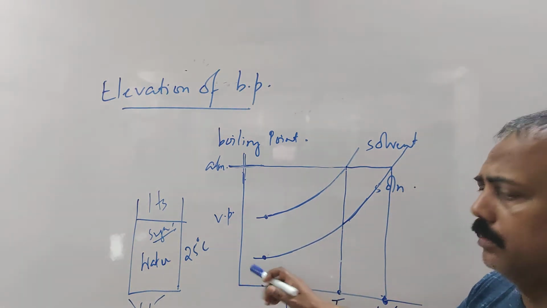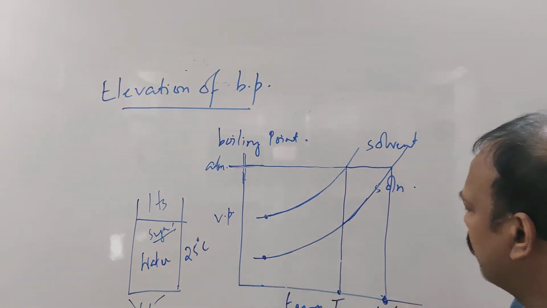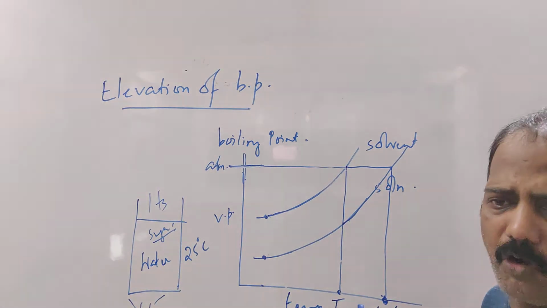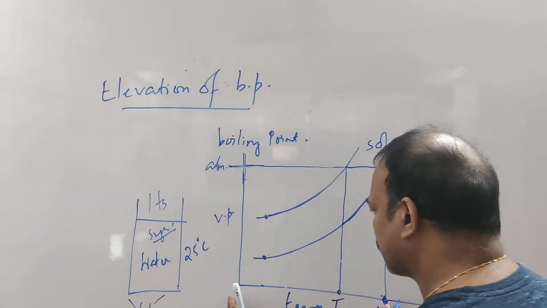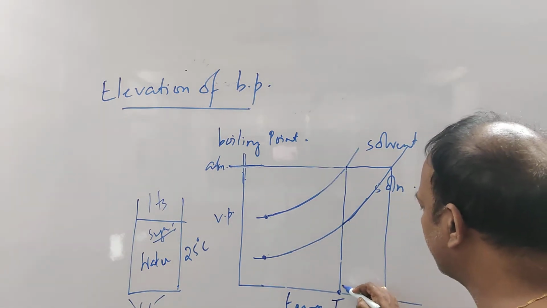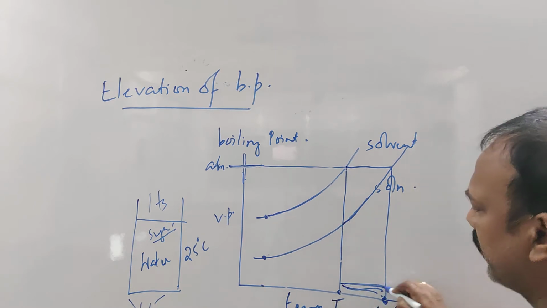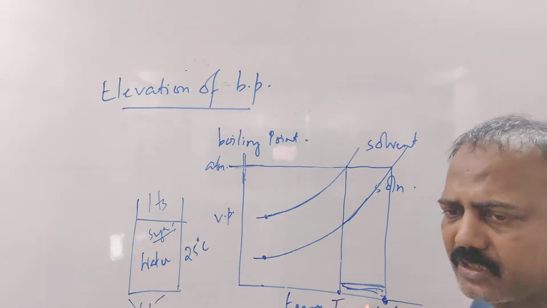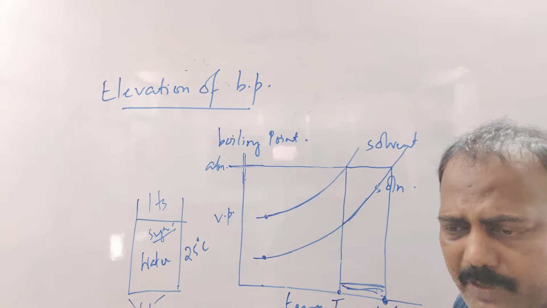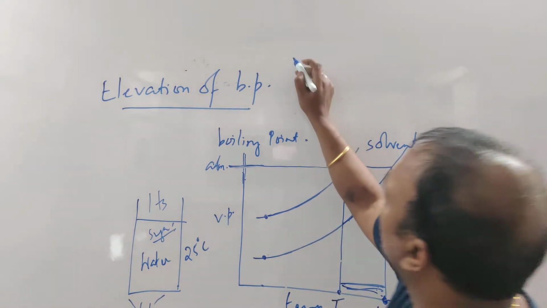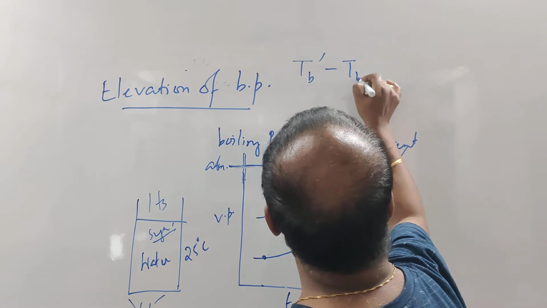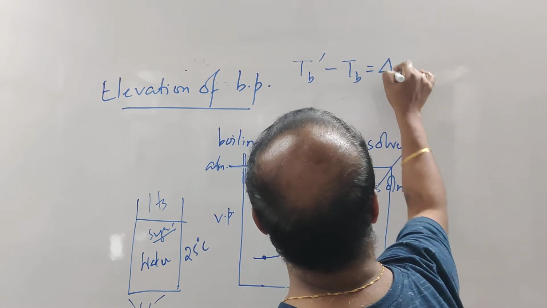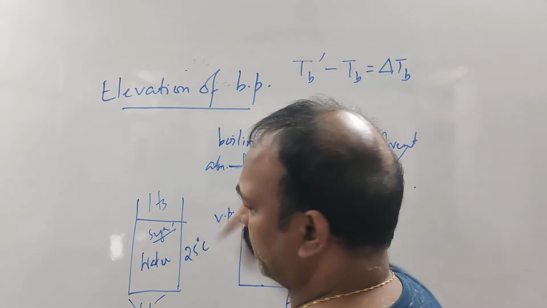Okay, so this is your elevation of boiling point. Now how much is it elevated? How much is it increased? It is increased by Tb dash minus Tb. This much the temperature is increased. So the elevation of boiling point is nothing but Tb dash minus Tb, which we represent by delta Tb. That is elevation of boiling point.